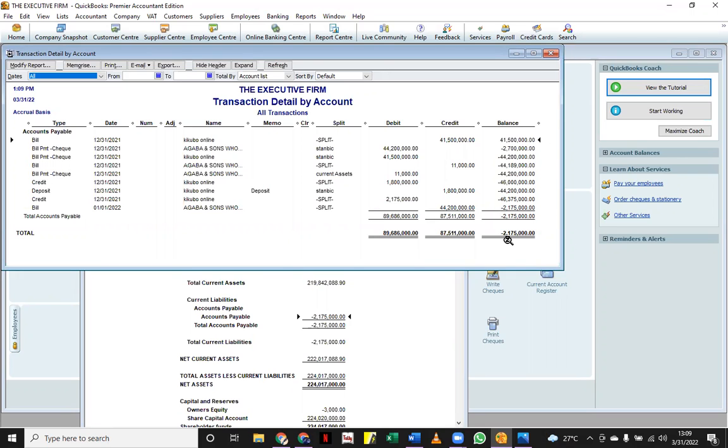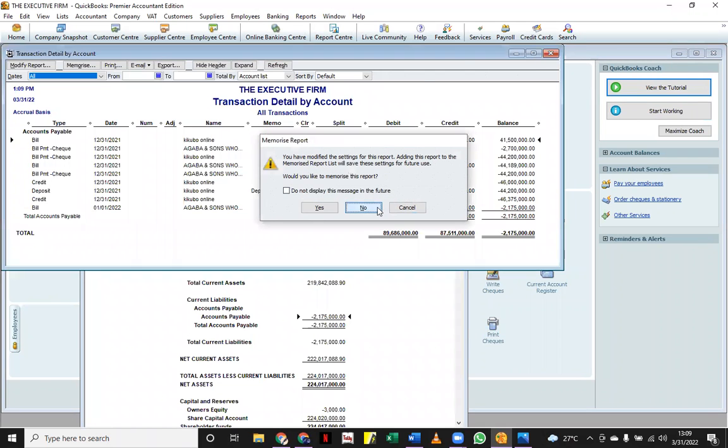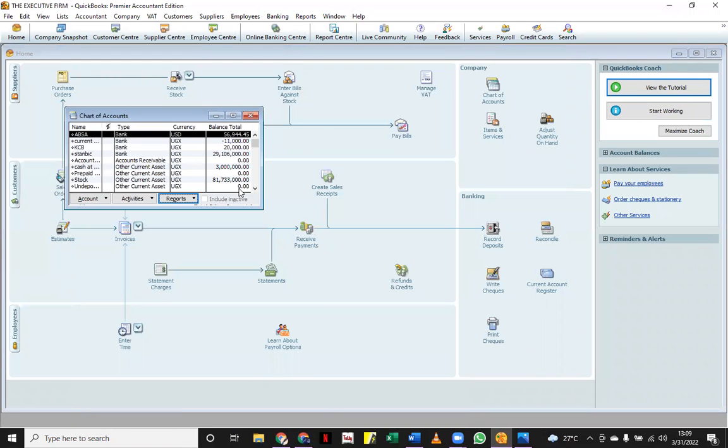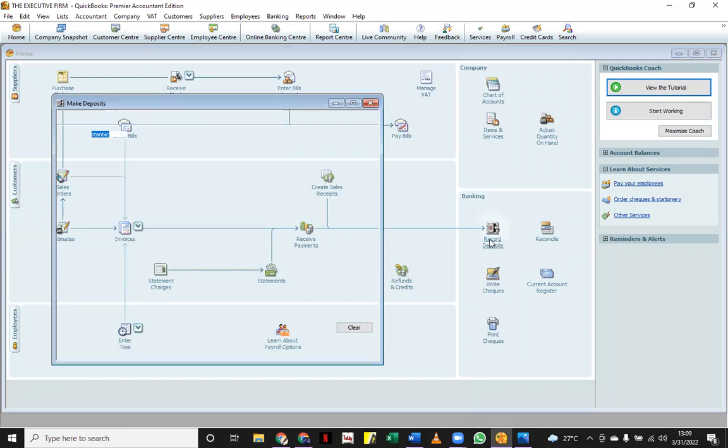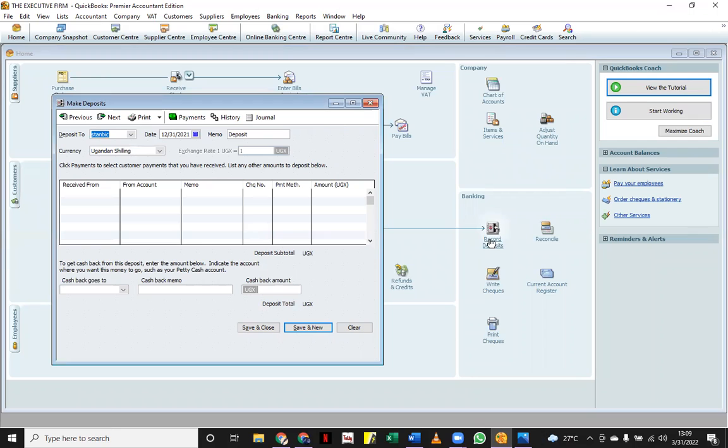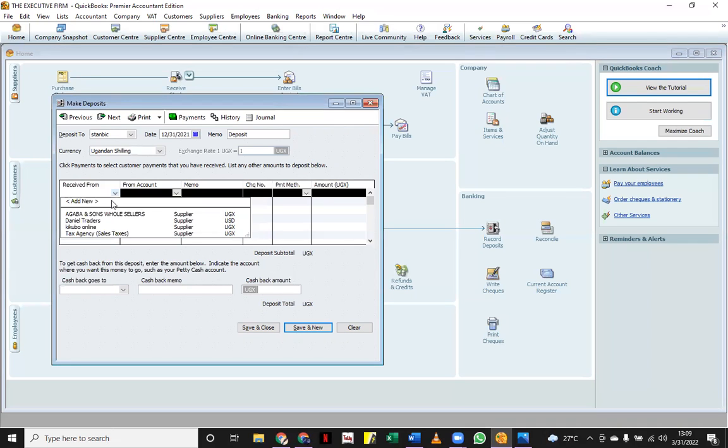So I will note it down somewhere so that when Chikubo is making a refund, we can be able to note it down. So I will close this off. Then I will come to record deposits. So when I come to record deposits, I say deposit to Stanbic Bank, and then received from Chikubo Online and then the account.